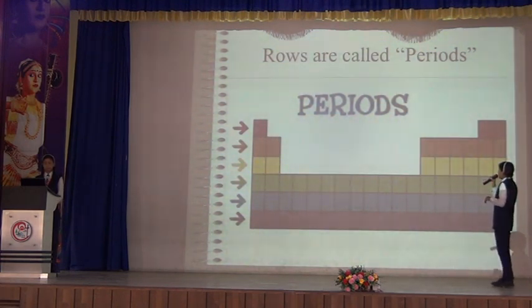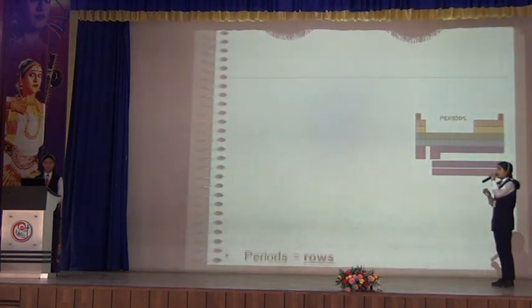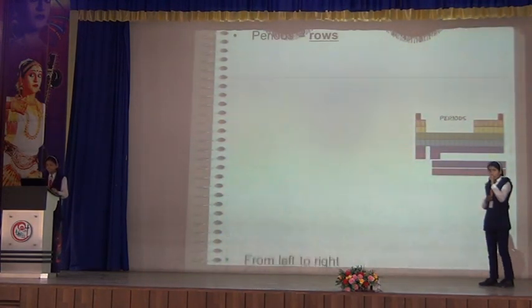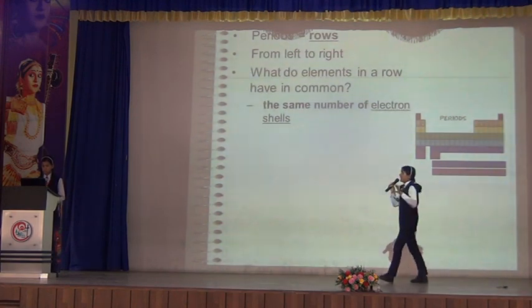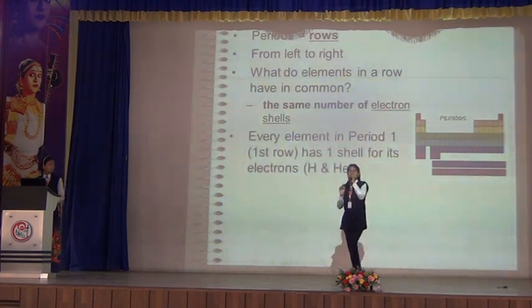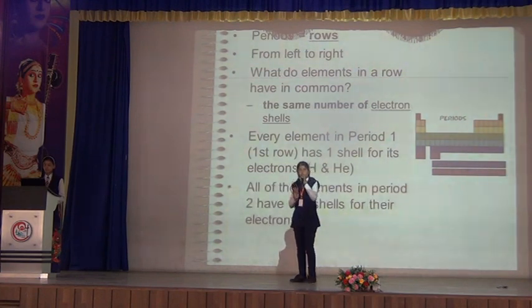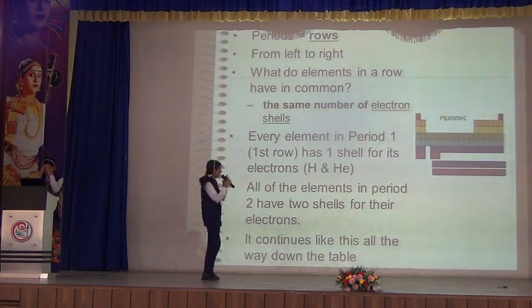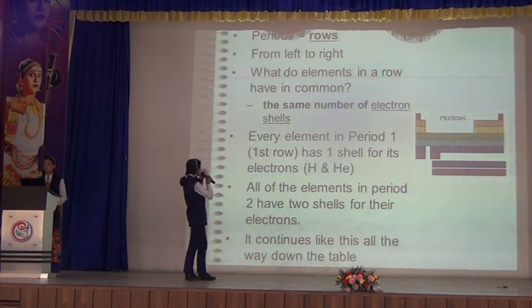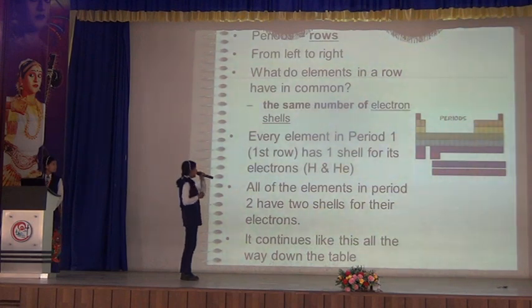Now moving on to the salient features, first is periods. Periods are the horizontal rows. And what do they have in common among themselves? They have in common the number of shells. Let's take the example of calcium. It has 4 shells, so it is placed in period 4. Here, similarly, the examples of hydrogen and helium are given. Moving on to the next slide.